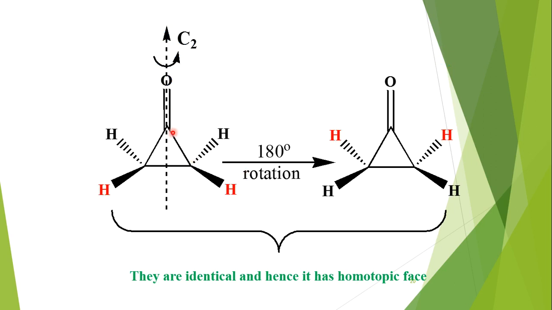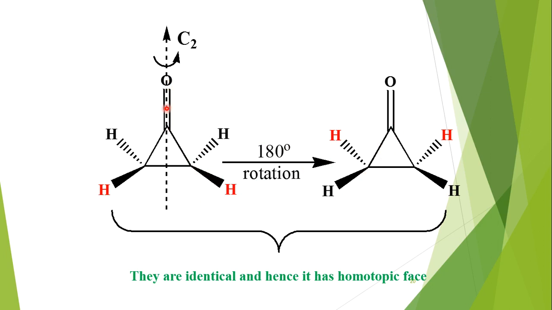Now check in this cyclic ketone. In this cyclic ketone, cyclopropanone, we are choosing this axis. When we rotate this, these wedge hydrogen atoms, which are shown here in red color, go to the back side, and these dash hydrogens come to the wedge side or top side, and we can observe that both molecules are exactly similar, equivalent.